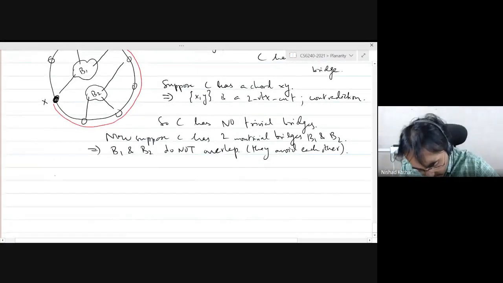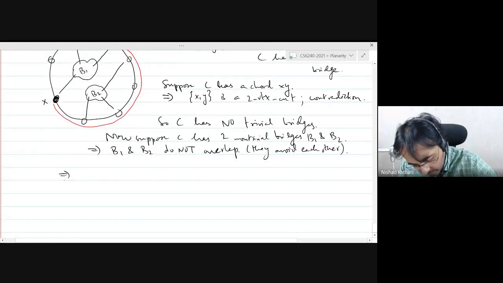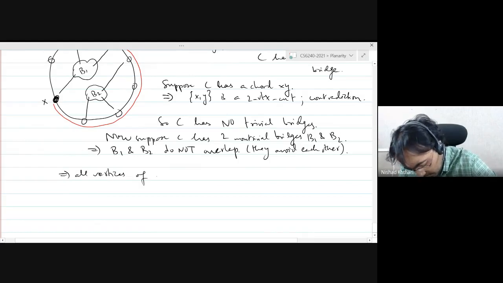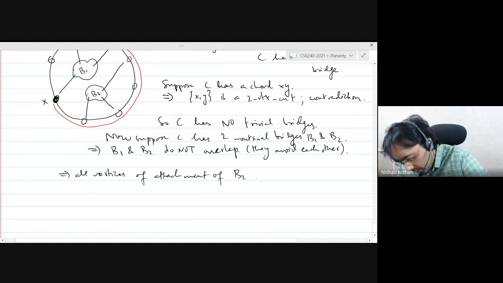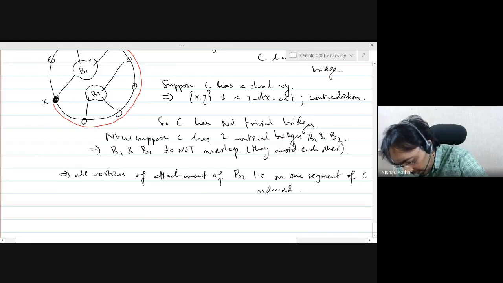So we know that all vertices of attachment of B2 lie on one segment of the cycle induced by B1, and let the ends of this segment be x and y.